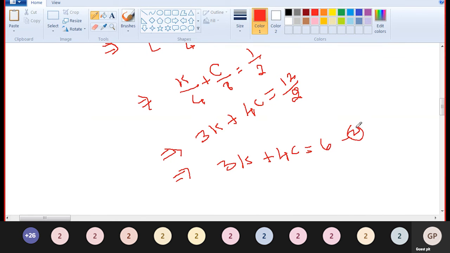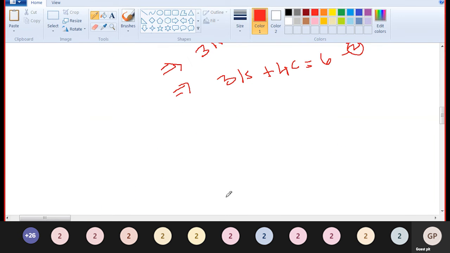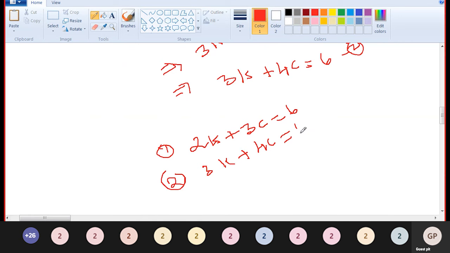This is equation 2. What is equation 1? Equation 1 is 2k plus 3c equal to 6. Equation 2 is 3k plus 4c equal to 6.